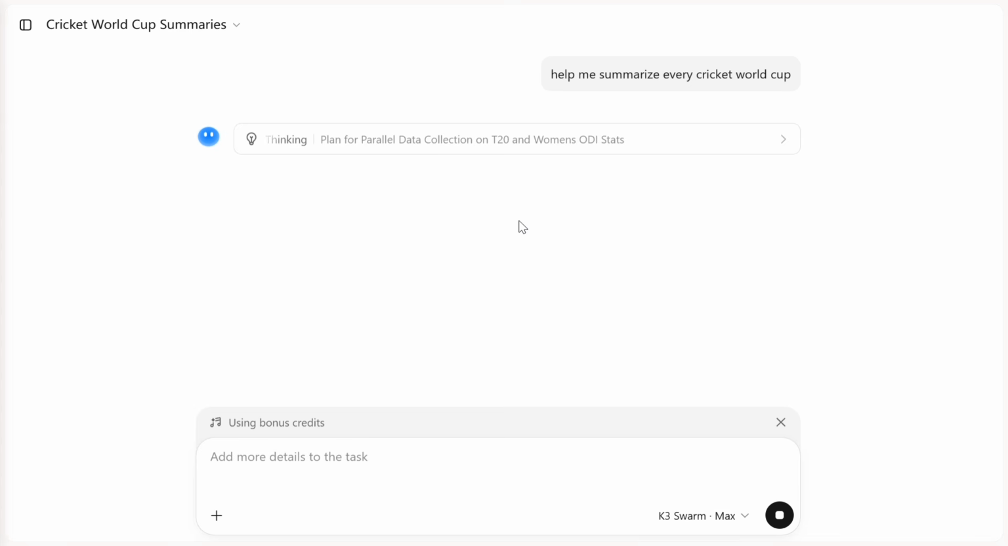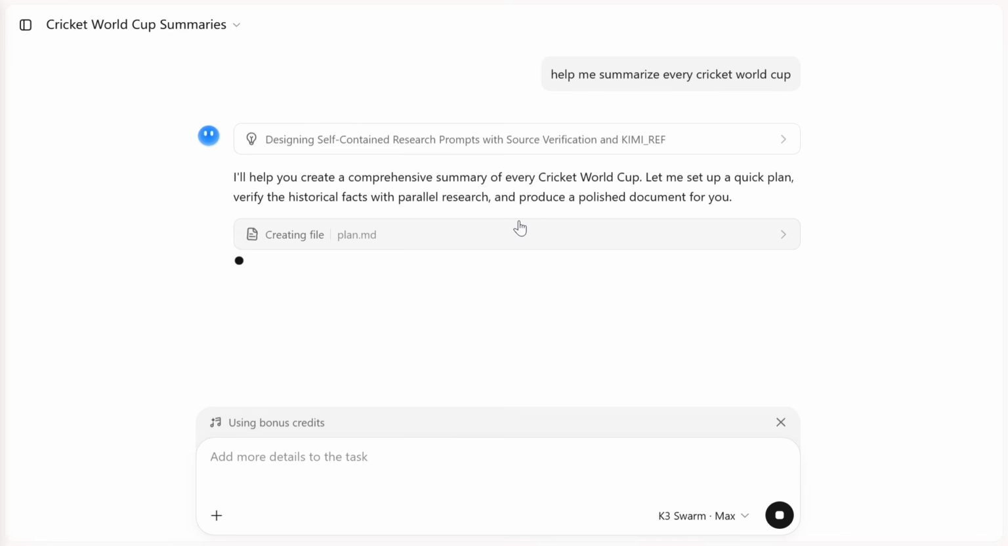As you can see, plan for parallel data collection on T20 and other stuff. I'll help you create a comprehensive summary for every cricket World Cup. Let me set up a quick plan, verify the historical facts with parallel search, and produce a polished document for you. This is crazy work. I think now you can see there is a stark difference between just using the LLM and using K3 Swarm, that is a pool of AI agents.